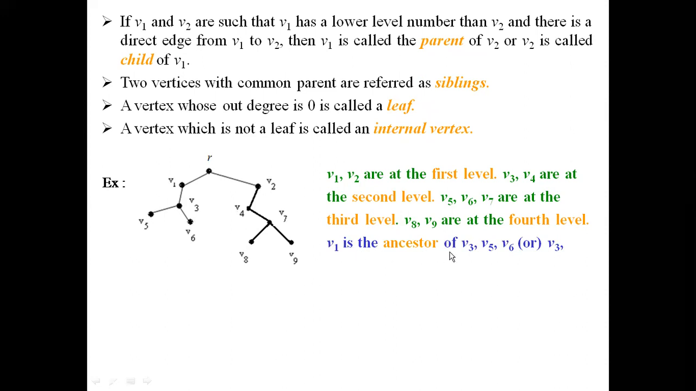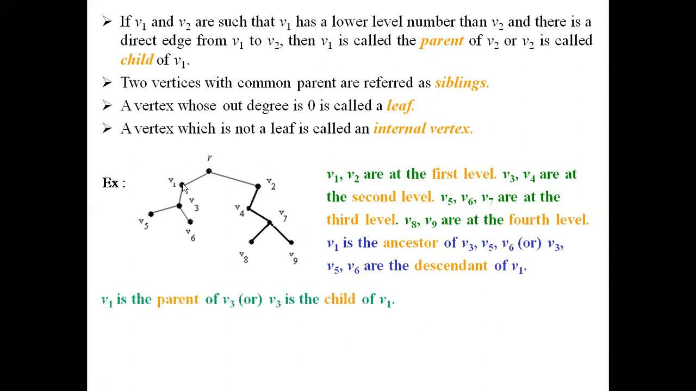V1 is the ancestor of V3, V5, V6. So let us observe this vertex V1. This is said to be the ancestor of V3, V5, V6. So these are all children and grandchildren of the vertex V1. That is why it is the ancestor. In other words, we can also say V3, V5, V6 are the descendants of vertex V1.